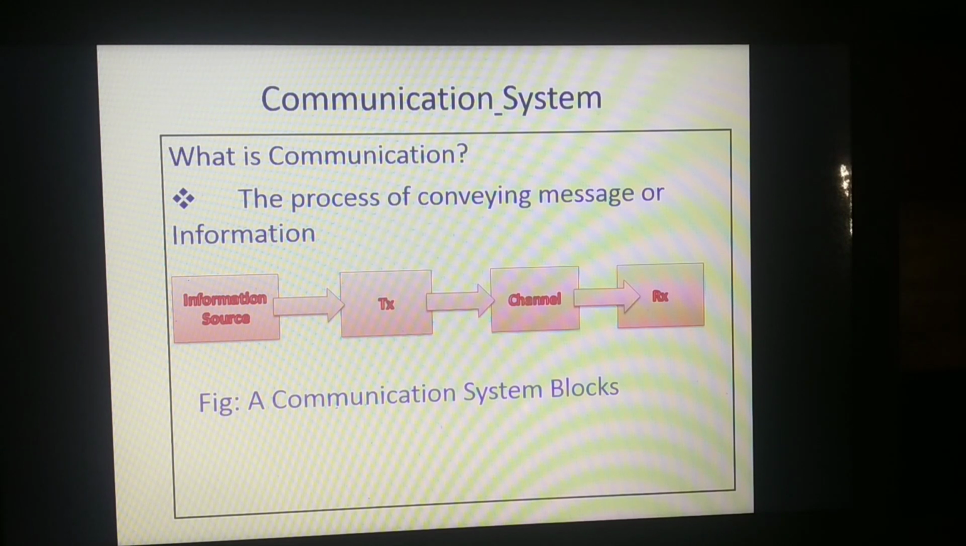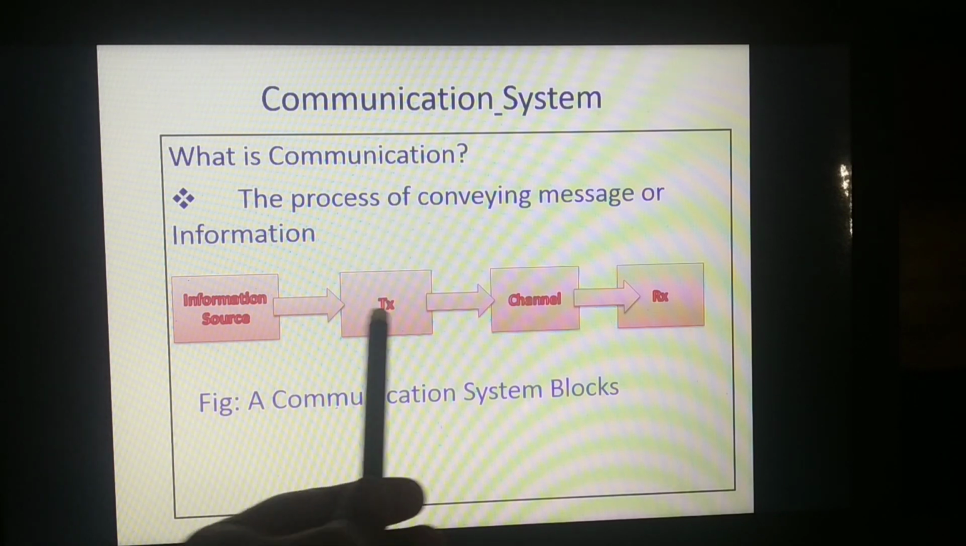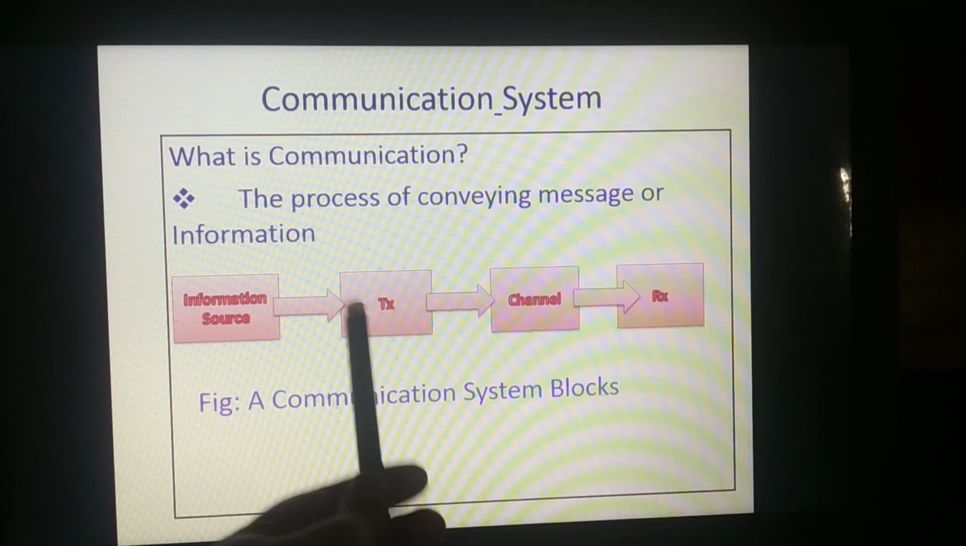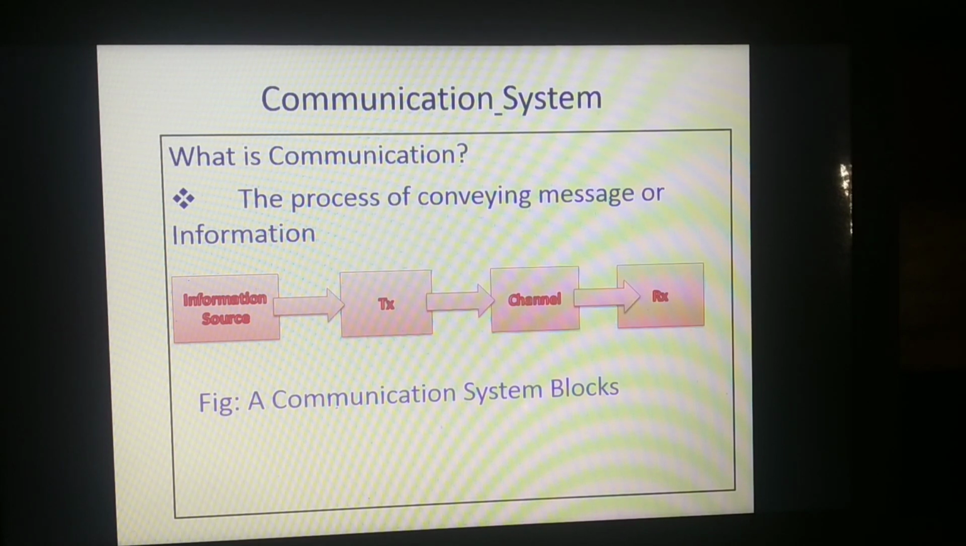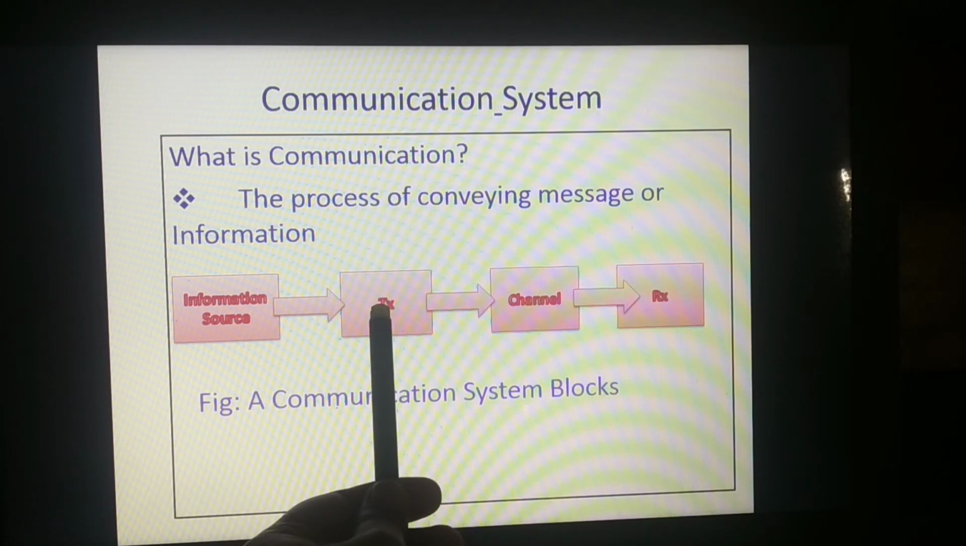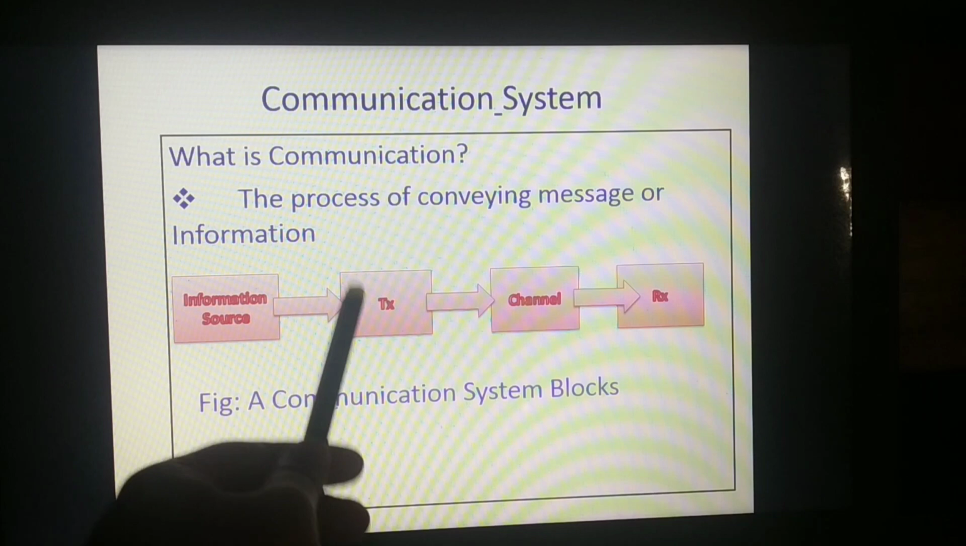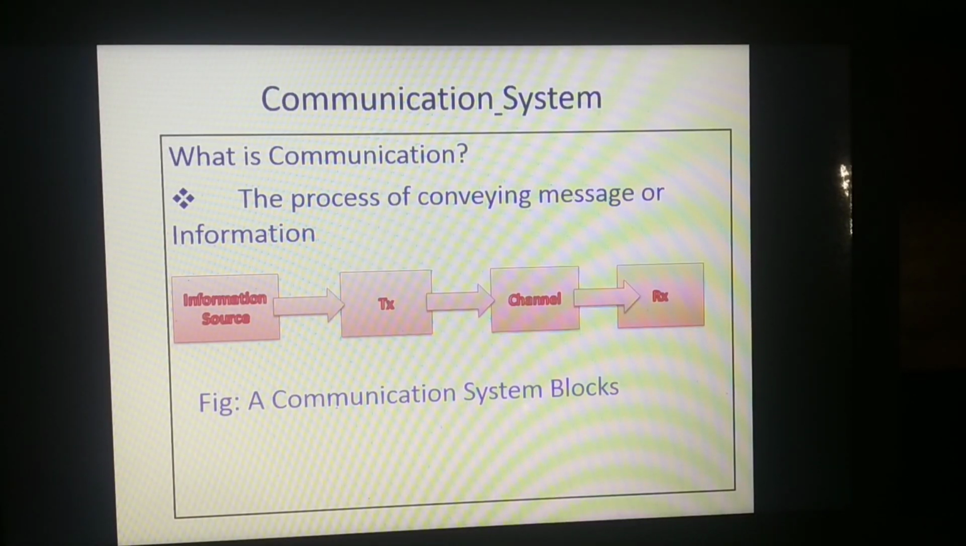There may be two different types of communication, point-to-point communication and broadcast communication. If there is only one transmitter and one receiver, then it is point-to-point communication. If there is one transmitter and multiple receiver, then it is broadcast communication.